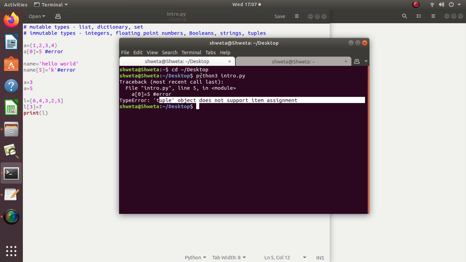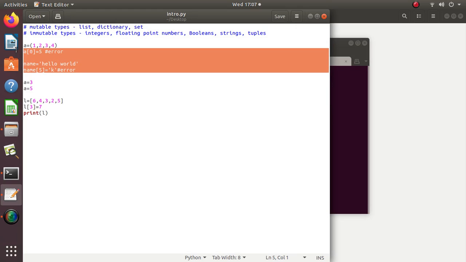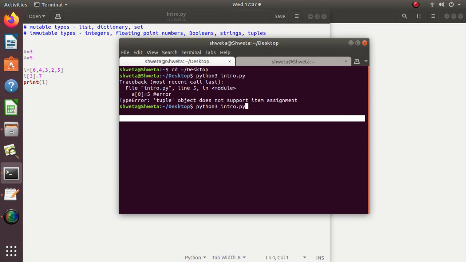So after removing these lines, if I try to run this program, here I get 64375. Initially the list was 64325. After this assignment, my list is 64375. So I can easily change the values in a list.